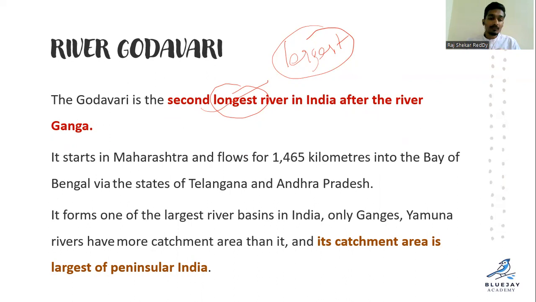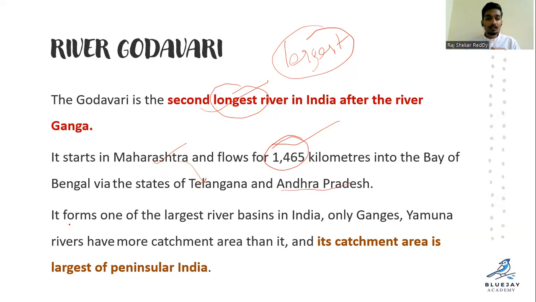Clear? And it starts in Maharashtra. We discussed Triambakeshwar, that is in Nasik district, and it flows around 1465 kilometers. If possible, remember the kilometers also, it is very useful. And into the Bay of Bengal via the states of Telangana and Andhra Pradesh. So it starts in Maharashtra and then flows to Telangana, in the Kandakurti area in Nizamabad district. It enters into Telangana and then flows into Andhra Pradesh, right?